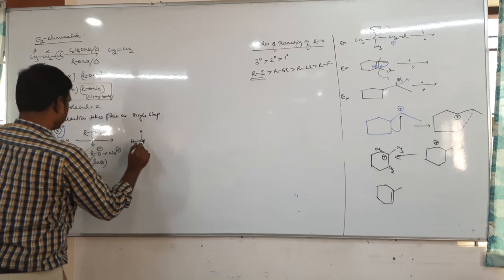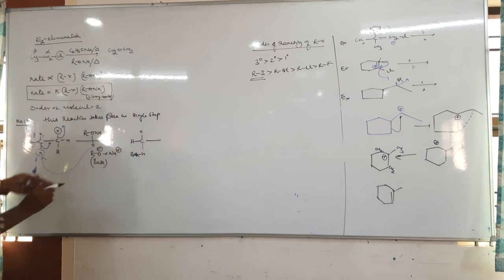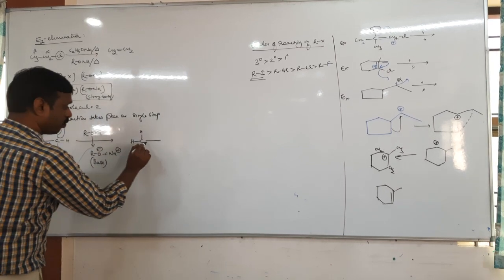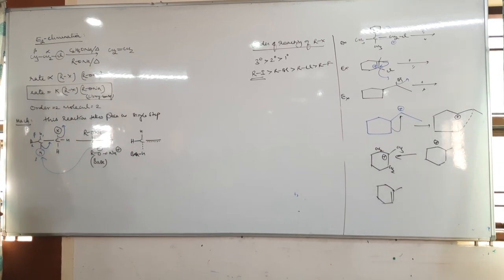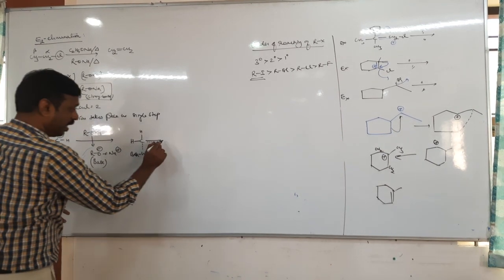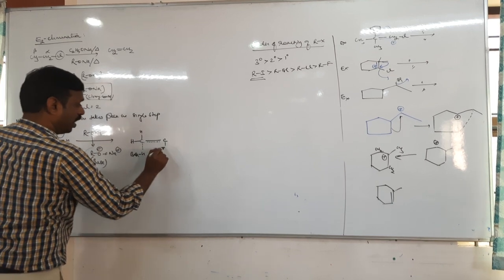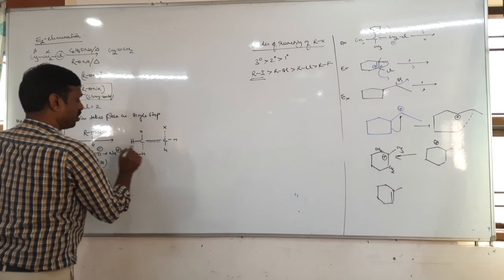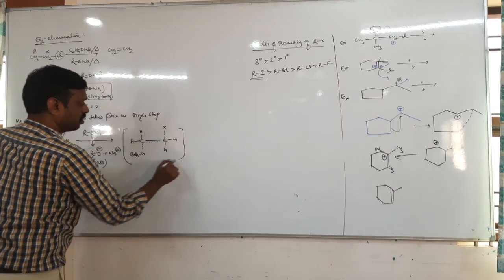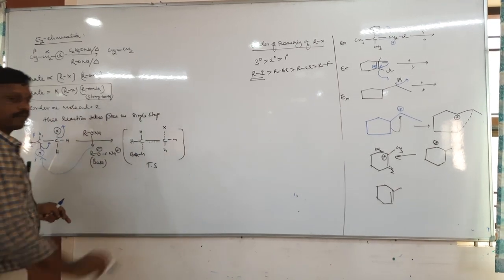In addition to the sigma bond, one partial pi bond comes, because this bond is not completely shifted. The other carbon's hydrogens stay the same. Then the halogen is partially bonded. This is called the transition state.